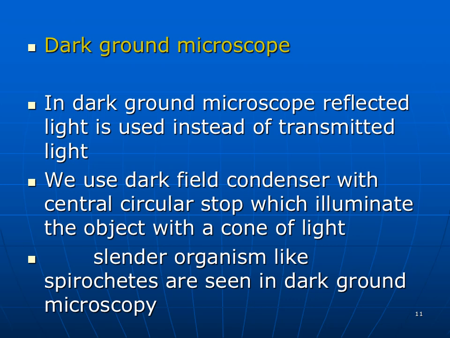In dark ground microscope, reflected light is used instead of transmitted light. We use a dark field condenser with a condenser circular stop, which illuminates the object with a cone of light. The objects seen with dark ground microscope are slender organisms. An example is the spirochetes.